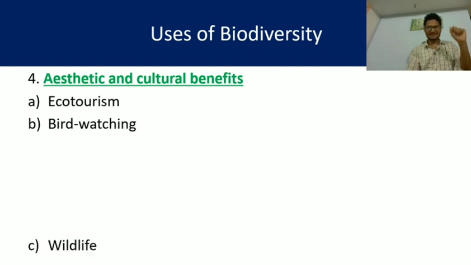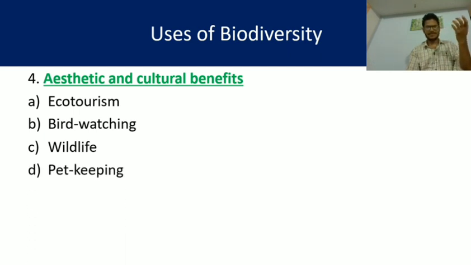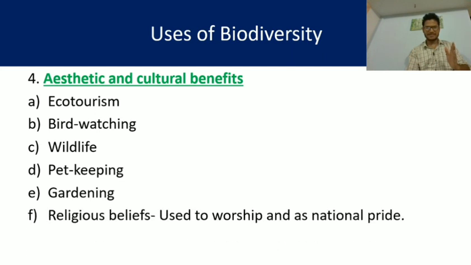So, bird watching. Wildlife, yes, wildlife protection areas, protected areas are visited. We get wildlife from the conservation of biodiversity only. Pet keeping, we cannot have pets in our home if biodiversity is not there. Gardening, in our garden different varieties of plants are there, so it is also an important part of biodiversity.